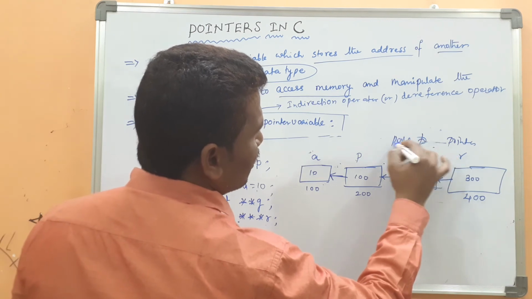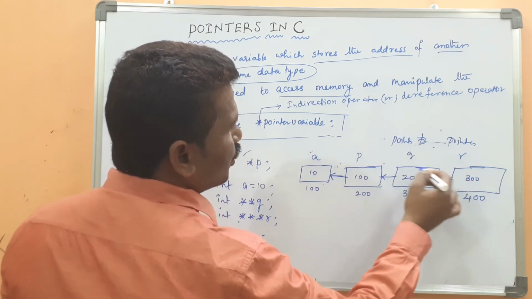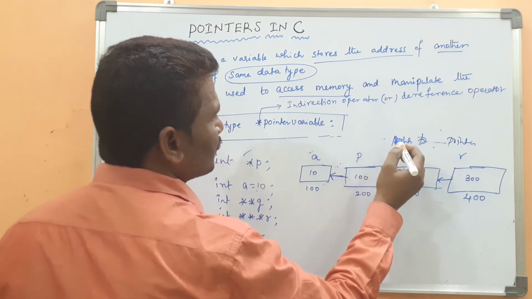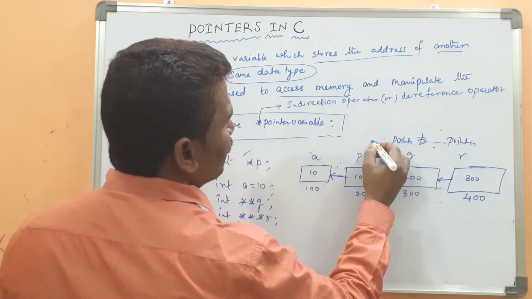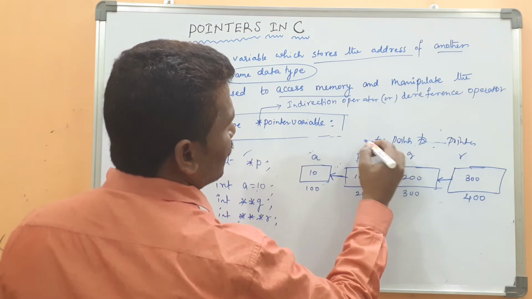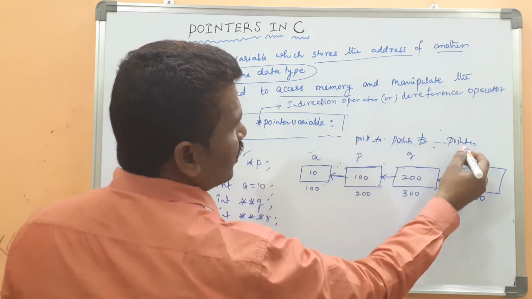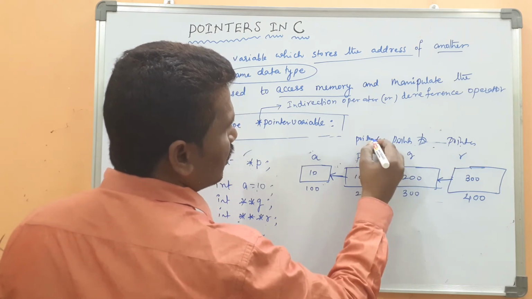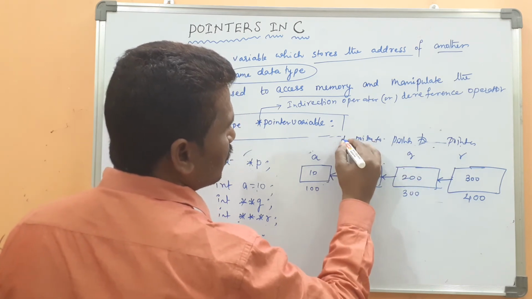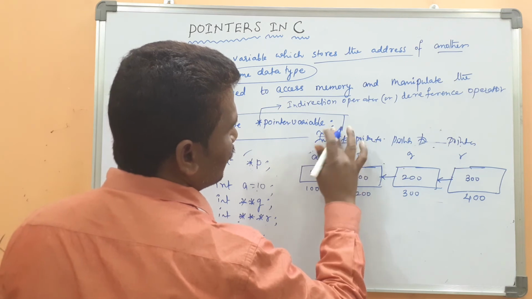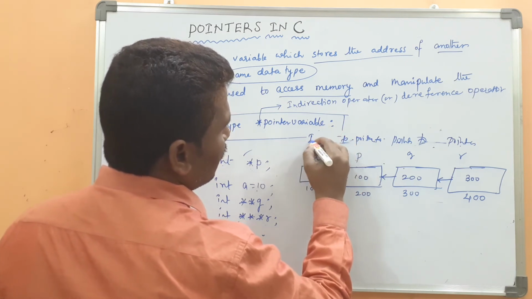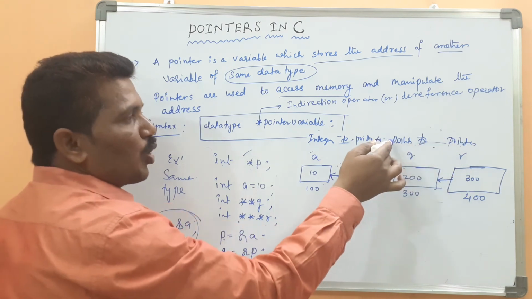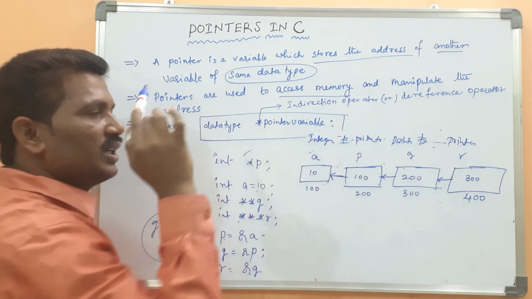pointer, then pointer to integer. This pointer is a pointer to pointer, then pointer to pointer, then points to integer.